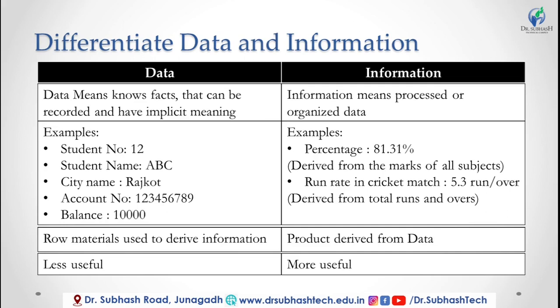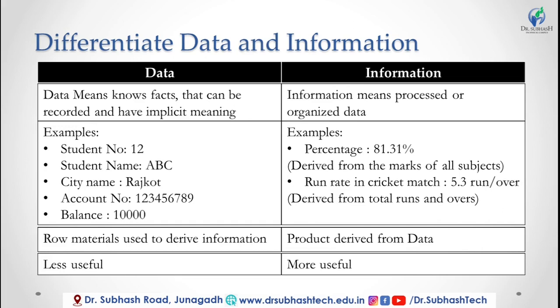In the next slide we discuss data and information. In your exams this type of question may be asked: what is the difference between data and information? First, you write both definitions. Data means facts that can be recorded or stored and have implicit meaning.